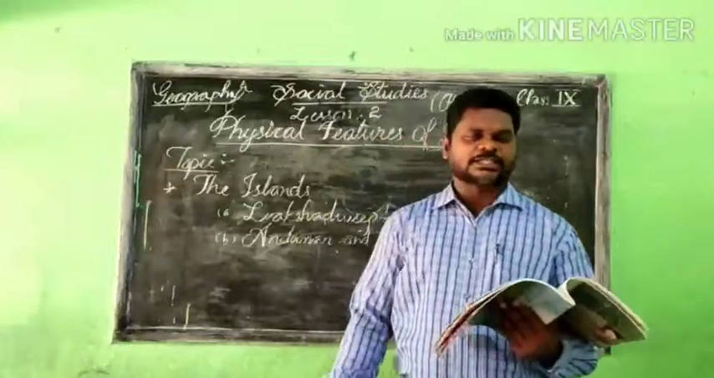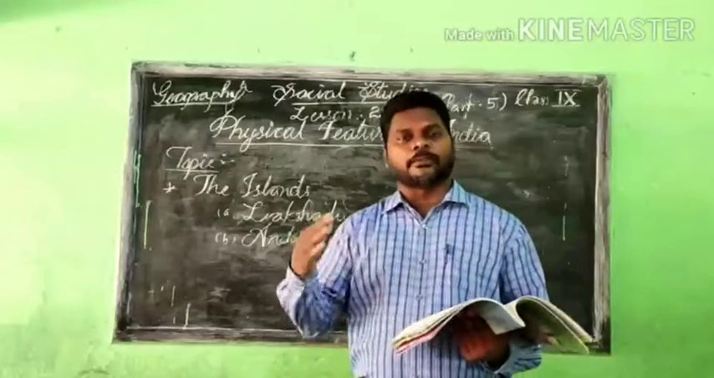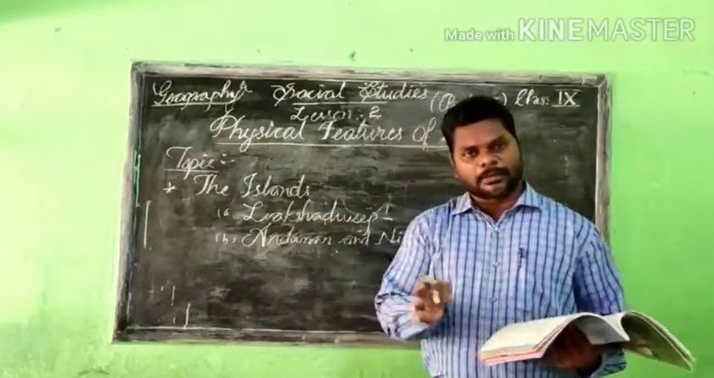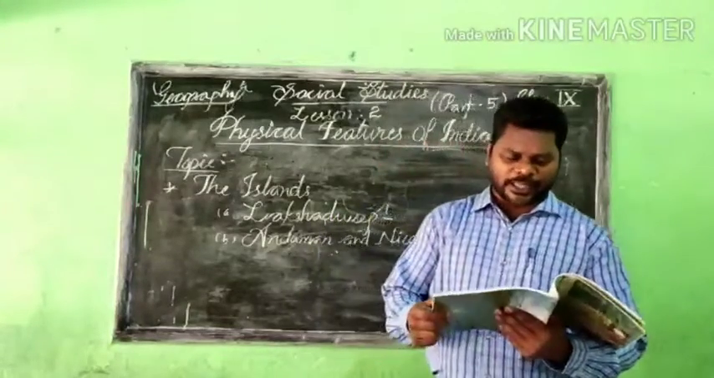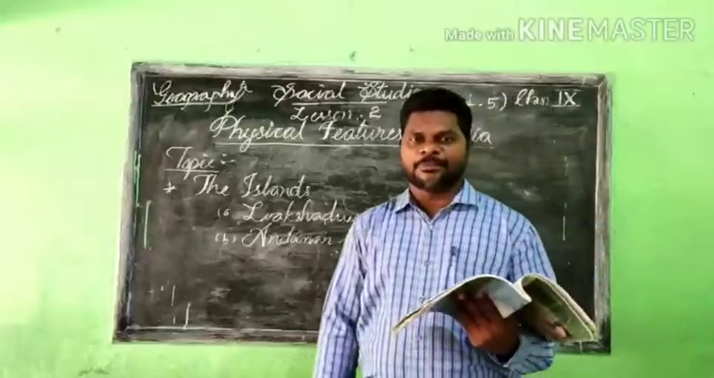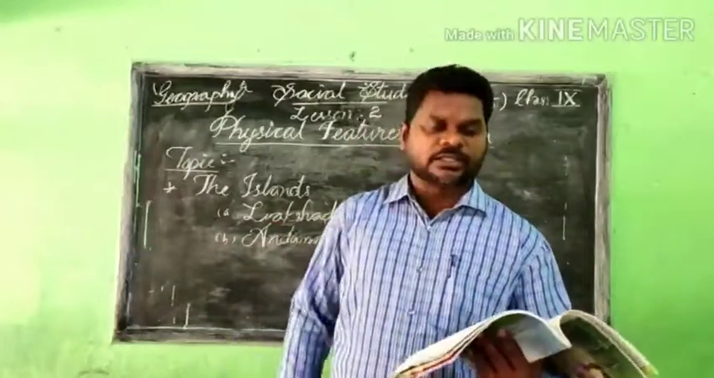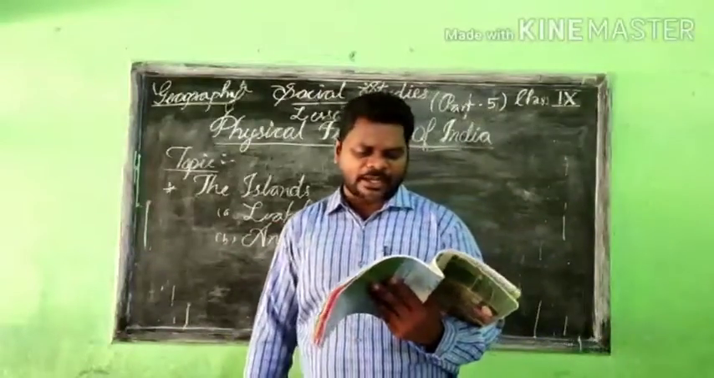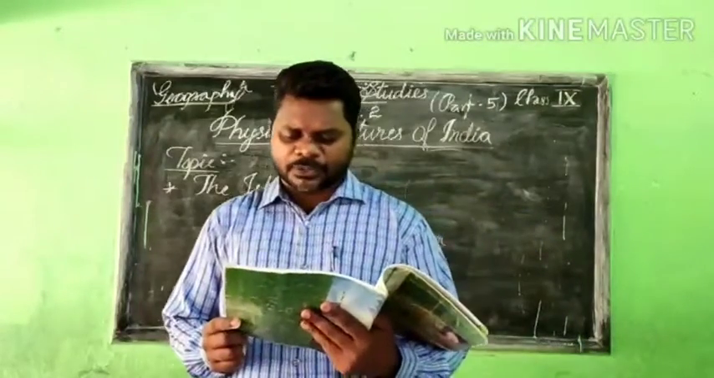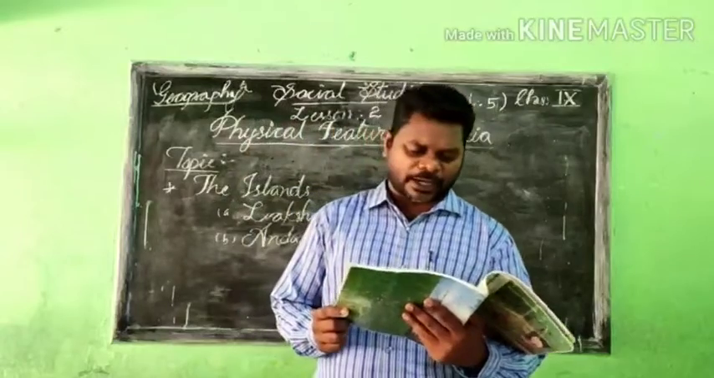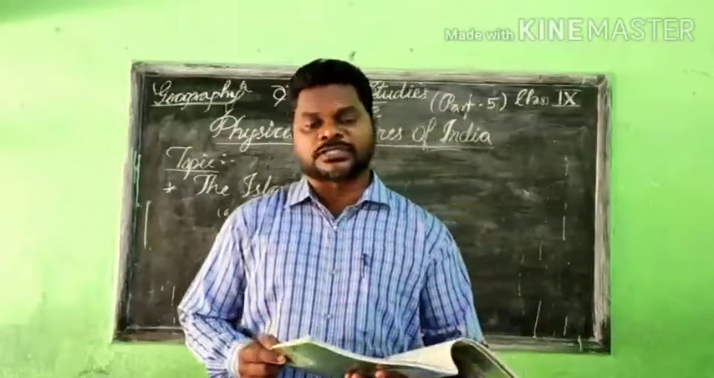So you understand that Lakshadweep is in the western part, nearby the Malabar coast, on the southern side of the Malabar coast. Then we are learning about the Andaman and Nicobar Islands. They are on the eastern side in the Bay of Bengal, an elongated chain of islands located in the Bay of Bengal, extending from north to south.